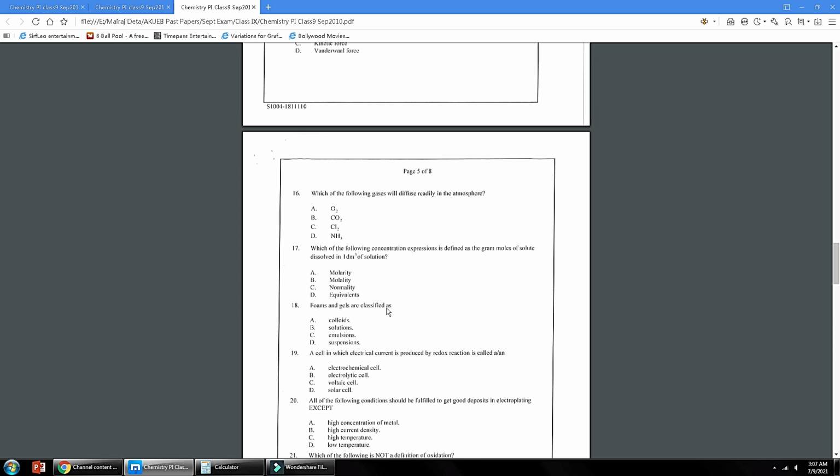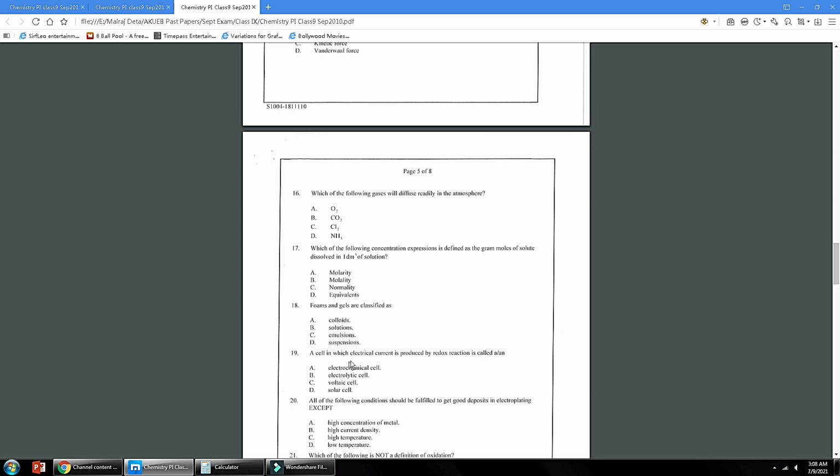Foams and gels are classified as colloids because they can scatter light. If a light beam is passed through gels, it will show the Tyndall effect by scattering light. Suspensions can block the path of light, but through foams and gels light can pass, so they are colloids, and we cannot see the particles of foams and gels either. They are heterogeneous but look homogeneous. So A is the correct answer.